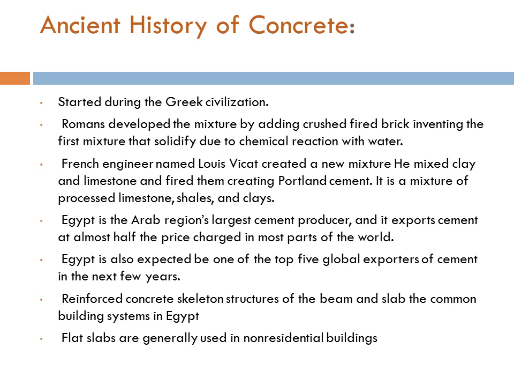Egypt is the Arab region's largest cement producer and it exports cement at almost half the price charged in most parts of the world. It is the fourth largest market in the Mediterranean rim in terms of grey cement and white cement consumption. Egypt is also expected to be one of the top 5 global exporters of cement in the next few years.